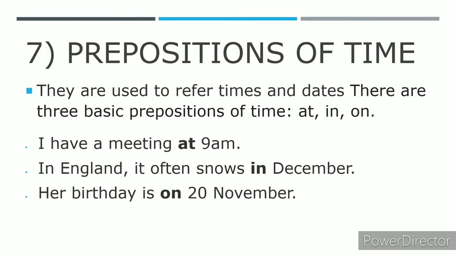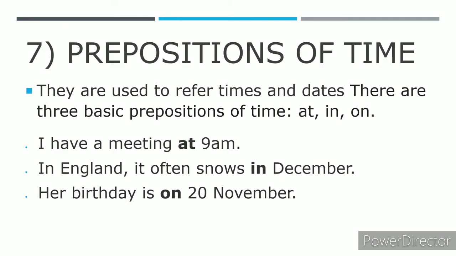Next one is prepositions of time. They are used to refer to times and dates. There are three basic prepositions of time: at, in, and on. So we'll make sentences with each of them and we'll find out why they are prepositions of time. I have a meeting at 9 a.m. So this here becomes a preposition of time because it is indicating the time, 9 a.m. So at becomes a preposition of time.